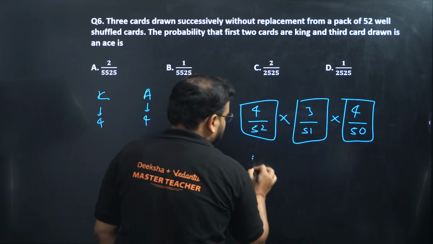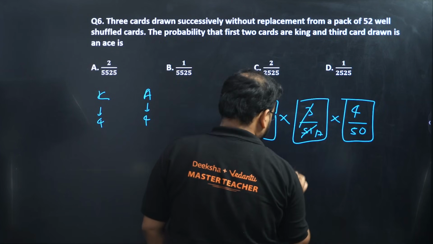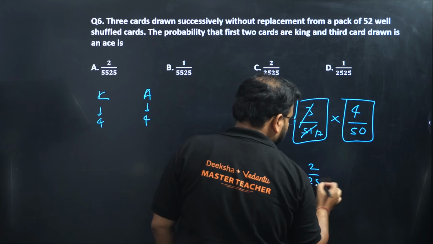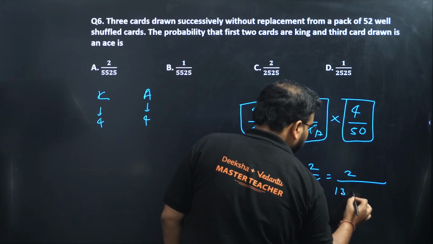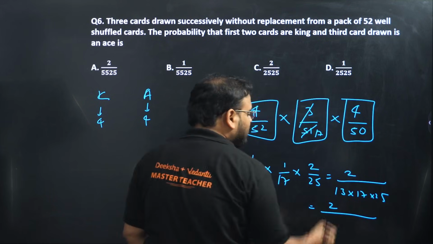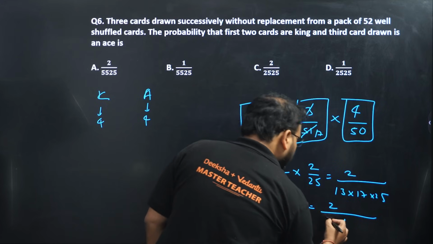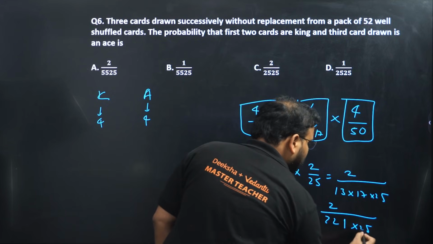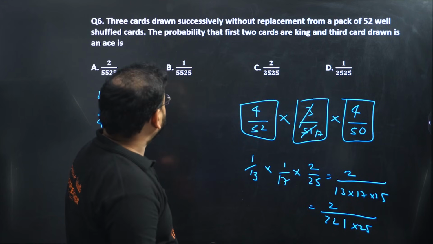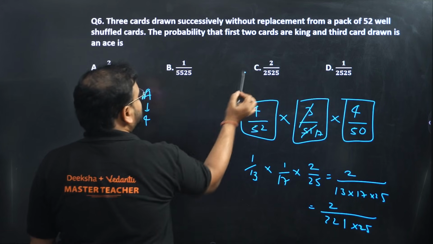Simplify, you get 1 by 13 and you get 17, right? So 1 by 17 and you get here 2 by 25. So answer will be 2 upon 13, 17, 25. We can multiply. 13 into 17 is what? 13 sevens are 91, so carry is 9. 13 into 1 plus 9 is 22. 221 into 25. Okay, this value will be more than 500, I guess. Yeah, 5000 actually. So answer will be what? 2 upon... We have only 2 options of 2. This one and this one.